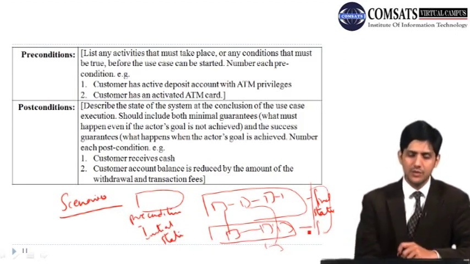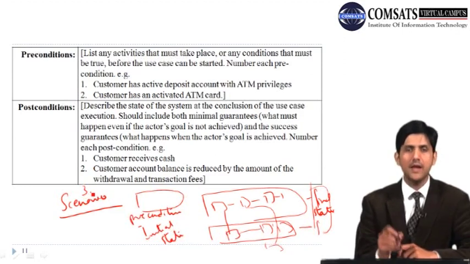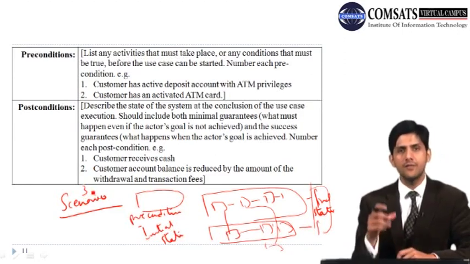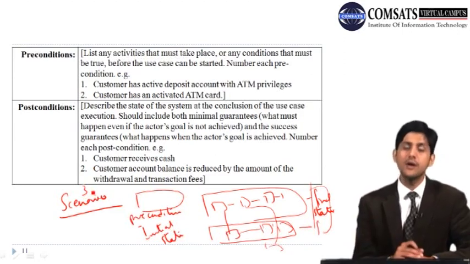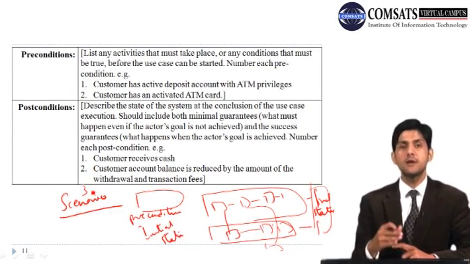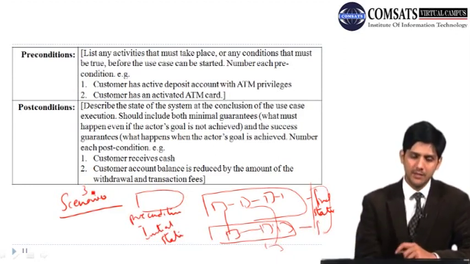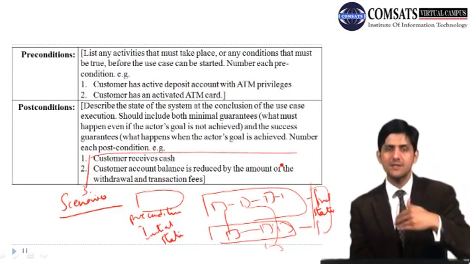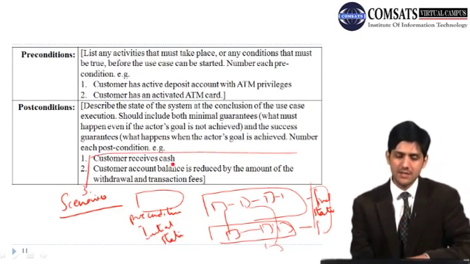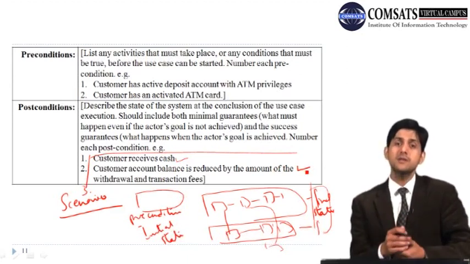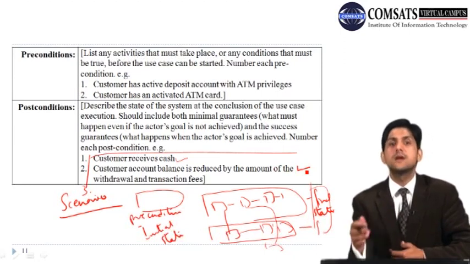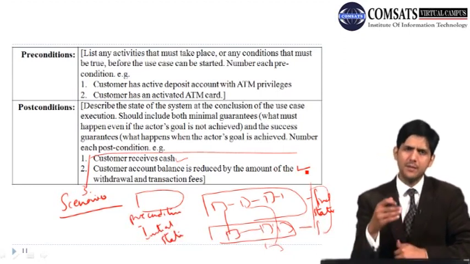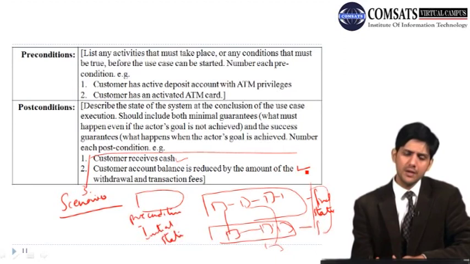You also need to mention here that an error message would be displayed if the user does not have sufficient balance, or an error message would be displayed if the banking system is down. But the two things which I mentioned here are basically for the success. These are the success guarantees: that the customer receives cash and the customer balance is reduced. Another post condition that can be written here is that a receipt is generated. So be careful when you are mentioning these post conditions.